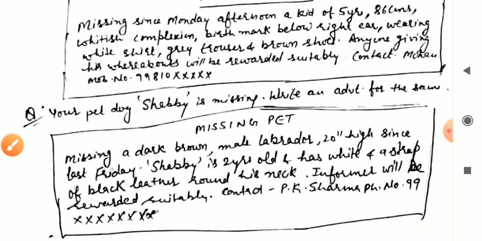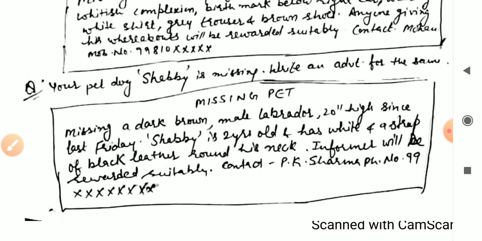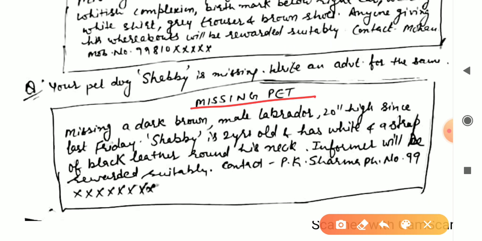Nearby police station. Next question related to a pet. Suppose your pet dog Sebi, name of the pet, is missing. Write an advertisement for the same for a newspaper. So you will write missing pet, missing a dark brown male Labrador, that is the breed of the particular pet dog. Height, that is 20 inches high, since last Friday. So since last Friday, this dog has been lost. Sebi. Now you are telling that his name is Sebi.